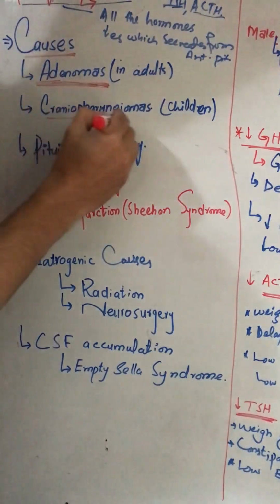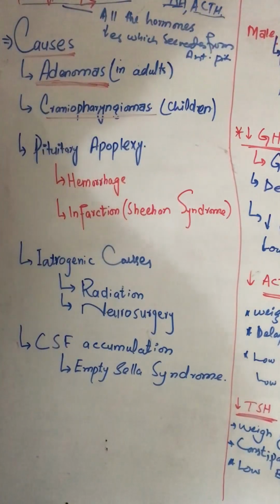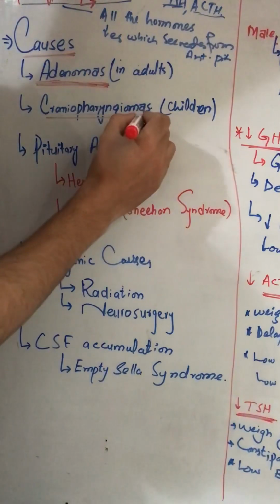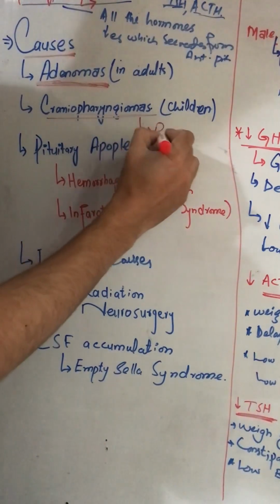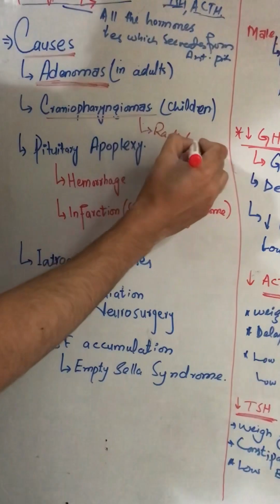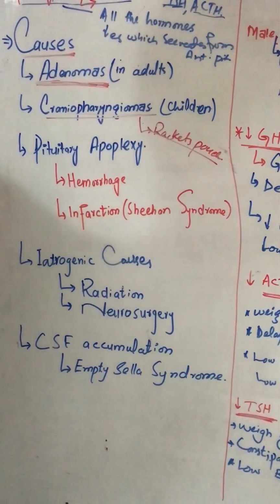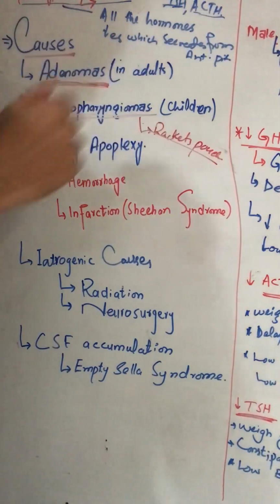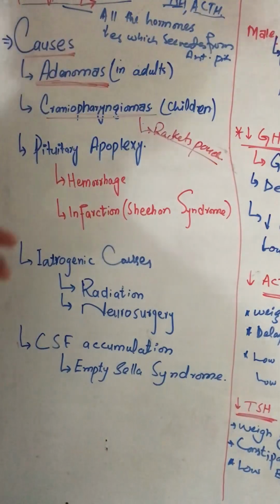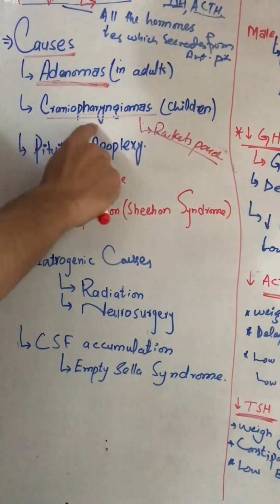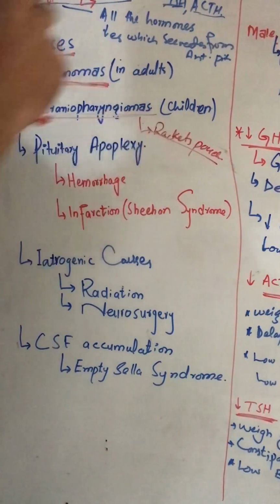And what are craniopharyngiomas? Craniopharyngioma is also a defect in the pituitary gland. Craniopharyngiomas mostly occur in children, because we know that Rathke's pouch from the pharynx becomes the anterior pituitary during the fetal stage. So when there is a problem in Rathke's pouch, it is called craniopharyngioma, and it occurs in children.